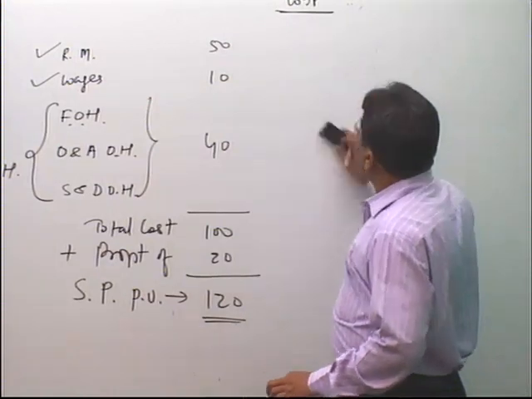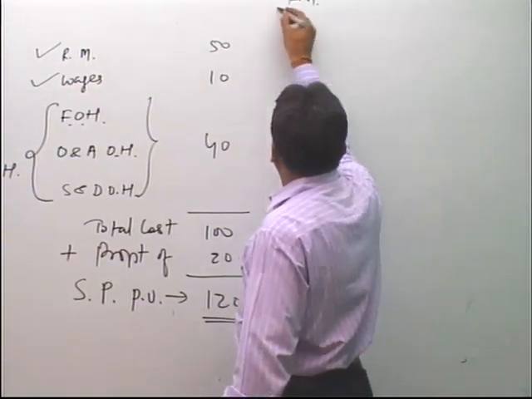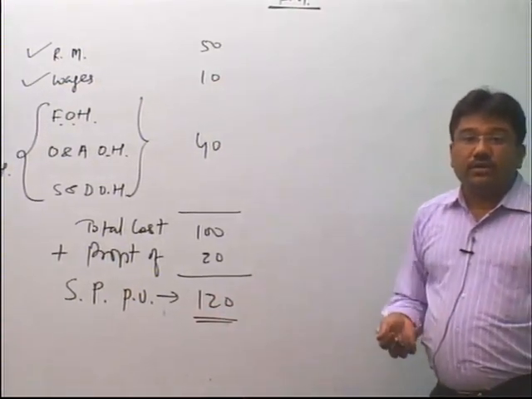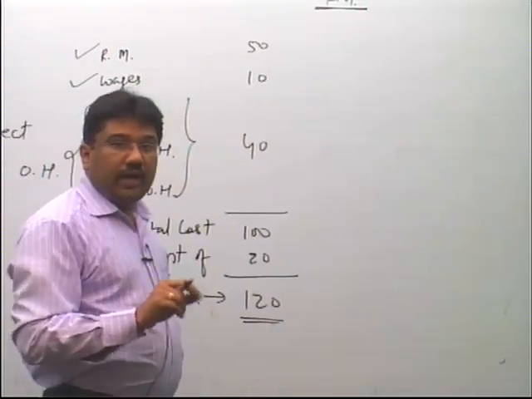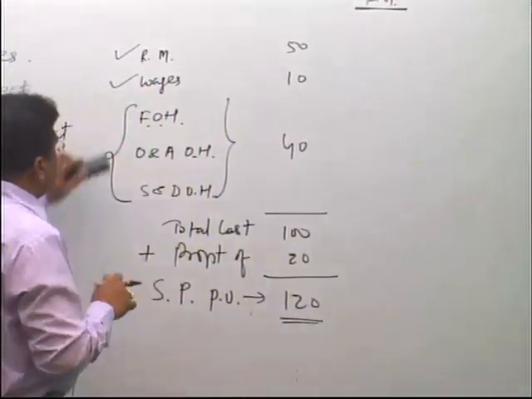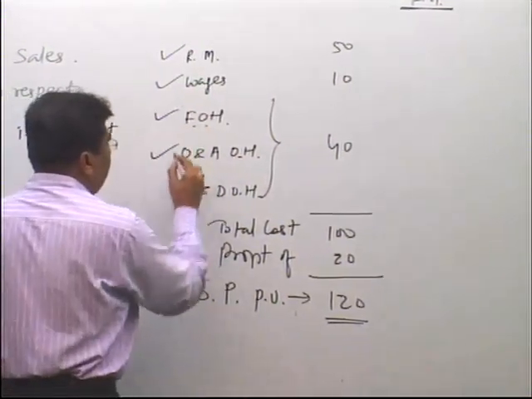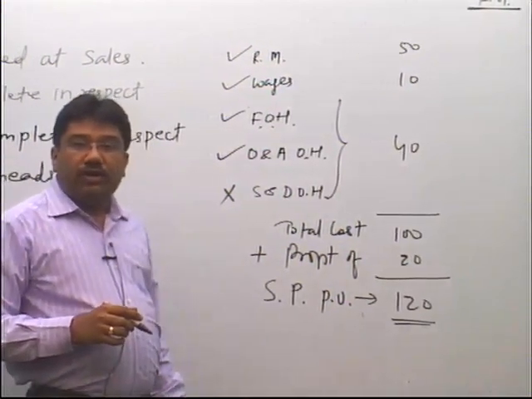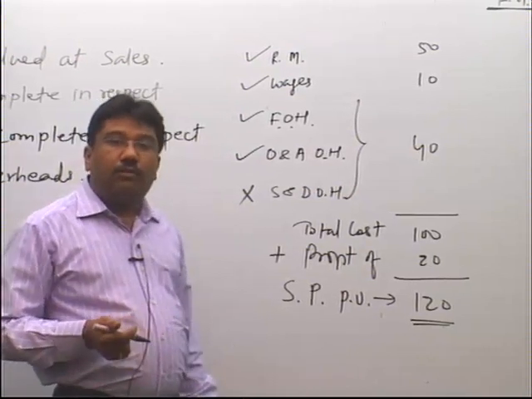Now, suppose you are valuing 1 unit of finished goods. In case of finished goods, all the expenses which are included are 100% complete. Now, if overheads are given to you separately, then in finished goods only 3 overheads are included, not selling and distribution overheads, because selling and distribution overheads are incurred for selling and distributing the goods, not for producing them.